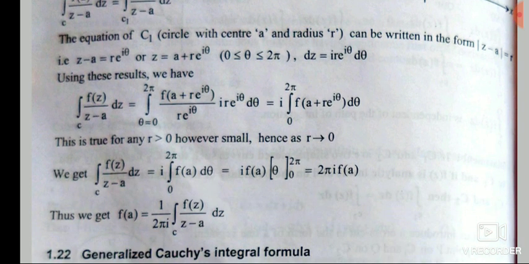Now the idea is we have to take r as small as possible, because a is a point, right? So we have to find a very small region around the point a. So we are taking a kind of limit. What you'll get is that this is true for any r more than 0, however small, hence r tends to 0. We are taking the limit r tends to 0. Then on the right hand side, a plus r e power i theta will become just a. When r tends to 0, r into e power i theta will become 0. So you will get f of a only.